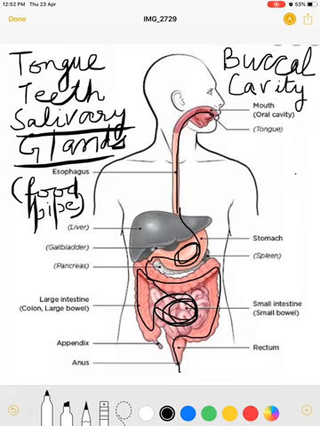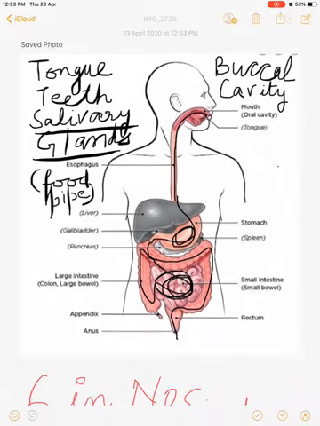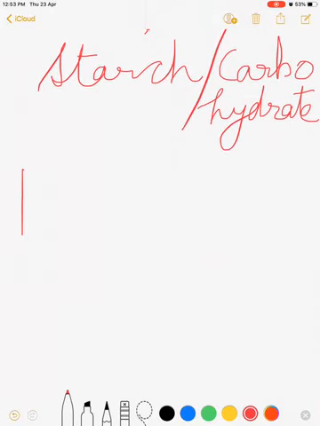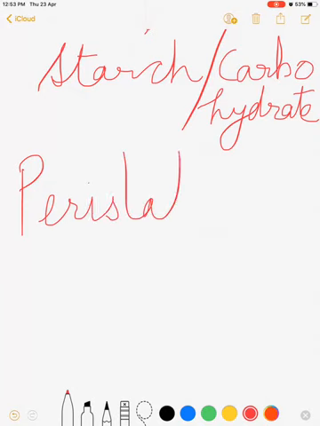So there is only the movement of food in the esophagus, and this movement is due to the contraction and relaxation of the muscles of the esophagus, and that movement is known as peristaltic movement.